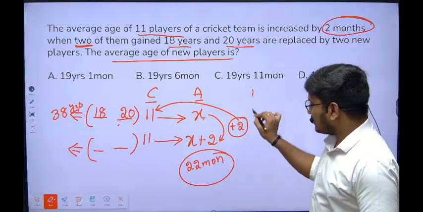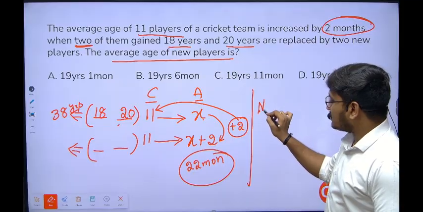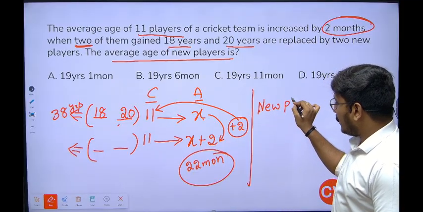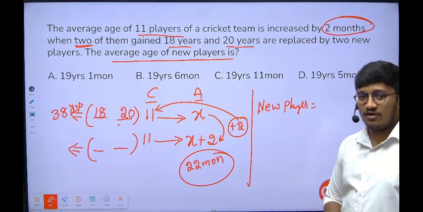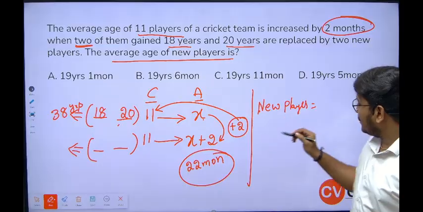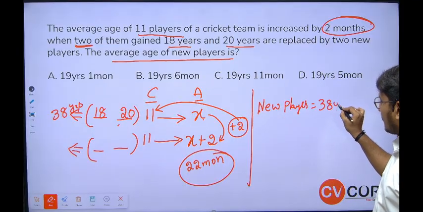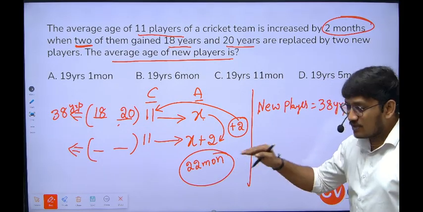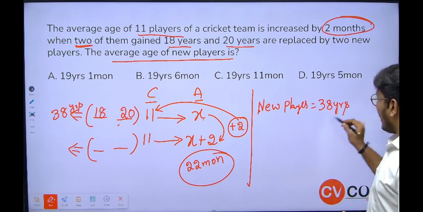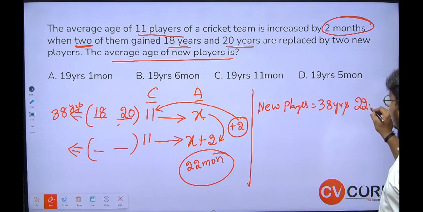Now they are asking us to find the new players' age. So the new players' age is equal to... The old player's age is 38 years, but the new player's age is 22 months more than 38 years. I would say that is 38 years 22 months.